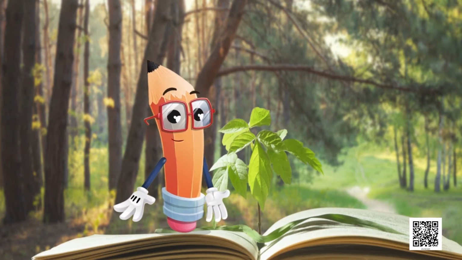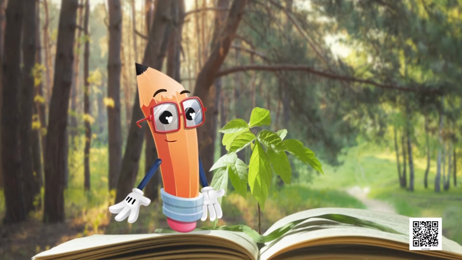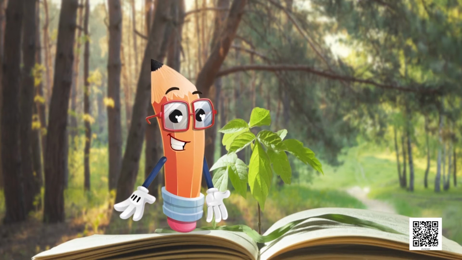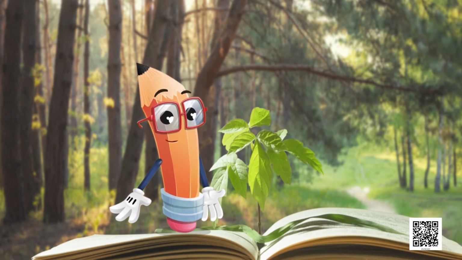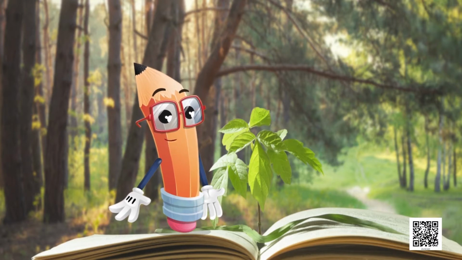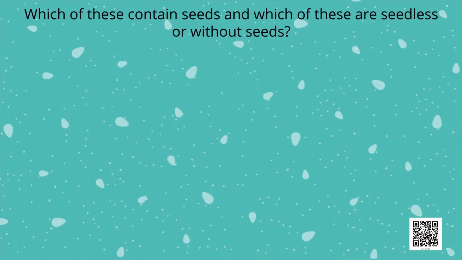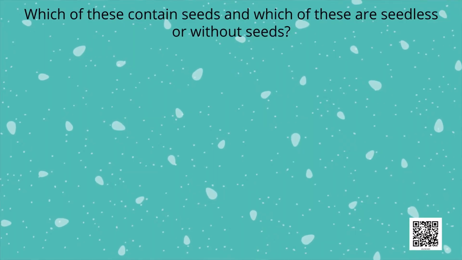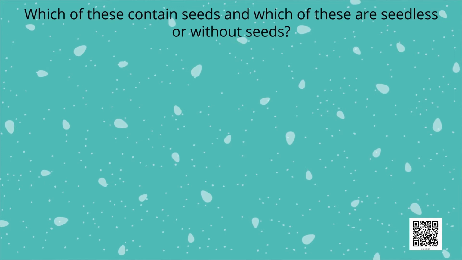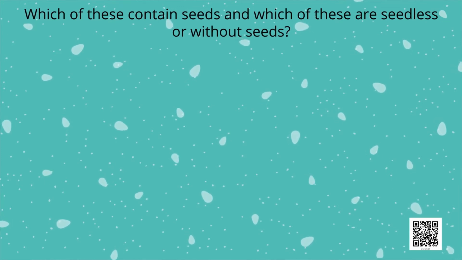So dear students, as we know that the chapter is based on seeds, before we start, let's try this activity. Here is a list of certain vegetables and fruits. Try to tell me which of these contain seeds and which of these are seedless or without seeds.